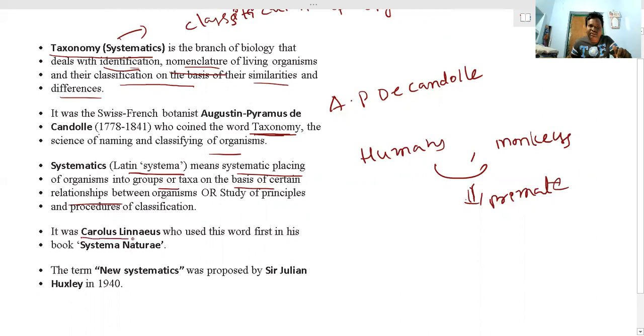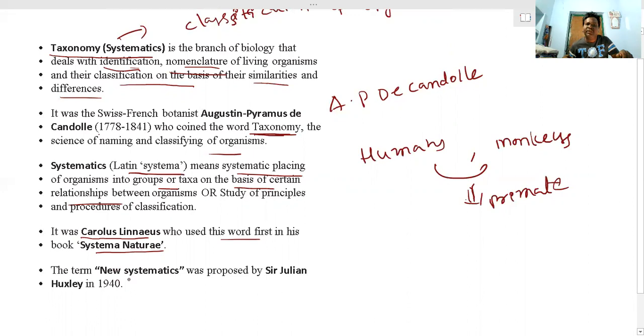Carolus Linnaeus, who proposed binomial nomenclature. He used this word for the first time in his book Systema Naturae.